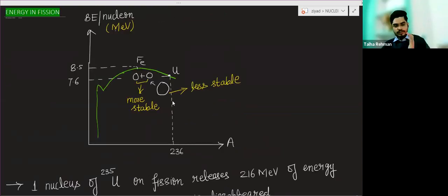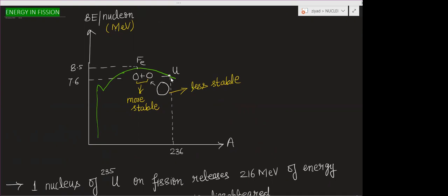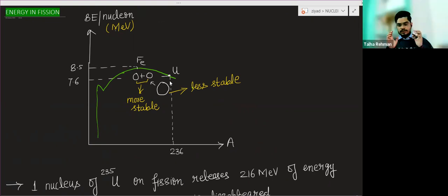Now, from this diagram, there is a uranium 235, and you are giving one neutron to it. So it will become uranium 236. When you plot that uranium 236 on the graph, it will be somewhere here.